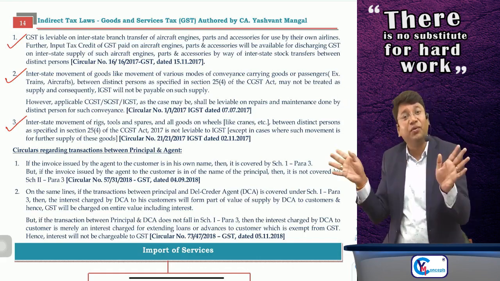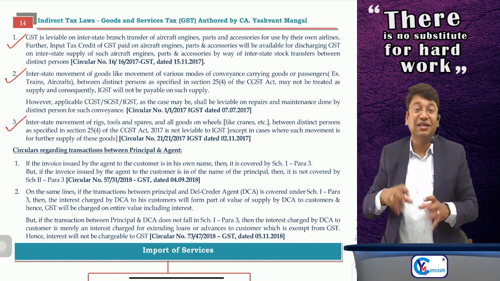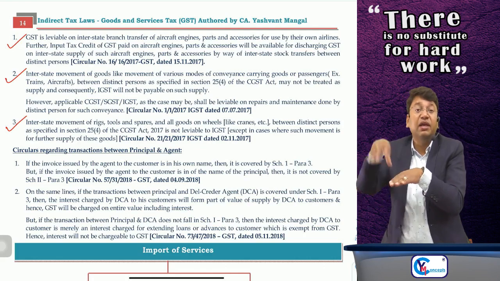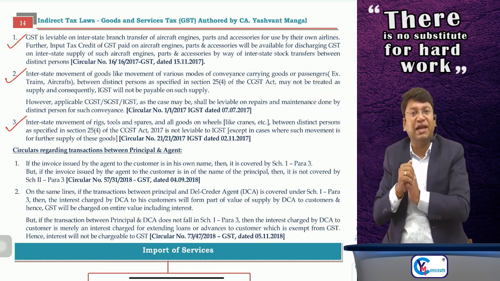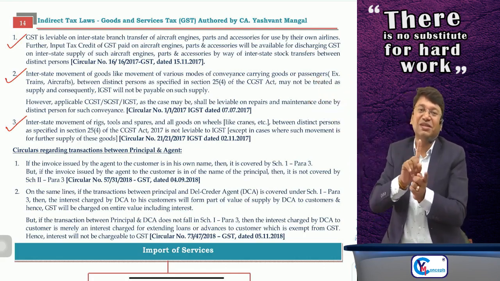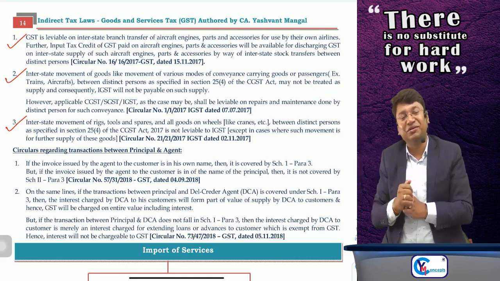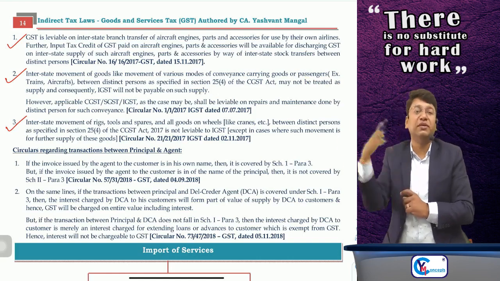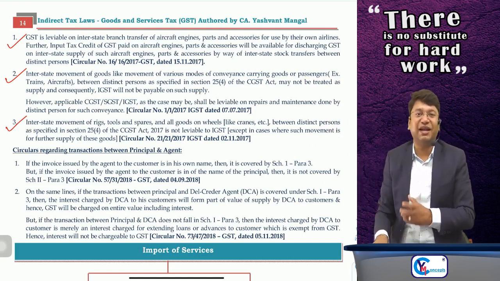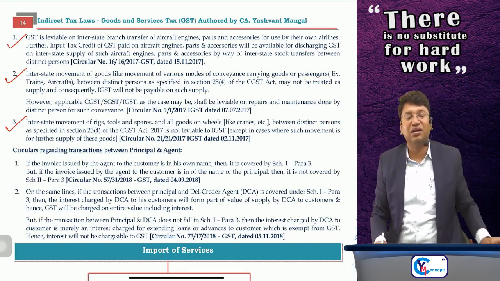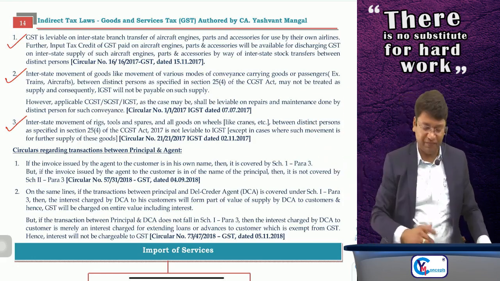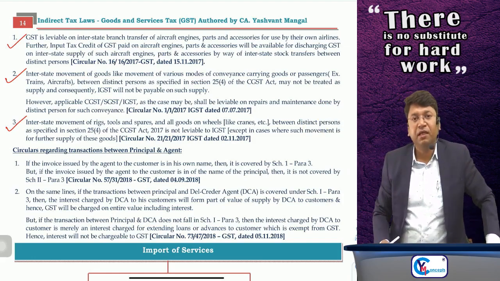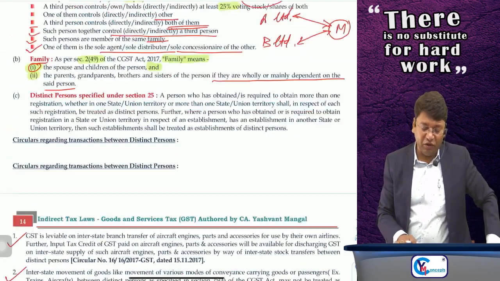So you tell me, if the crane, the truck, the parts, components, tools or the machinery which is required for repairing is sent from Maharashtra to Tamil Nadu branch, our distinct person, are we sending it permanently? No. So it is not supply at all. But yeah, the consumables which are there on the truck, which will be consumed while providing the services to the client, those consumables are permanently going to Tamil Nadu branch. So only those consumables will be supplied. Otherwise, that entire truck, crane, parts, spare machinery are not supplied at all. Those will be returned back. Clear? Done. So these are some examples, some circulars which were given regarding the distinct person. I hope you are getting the point.